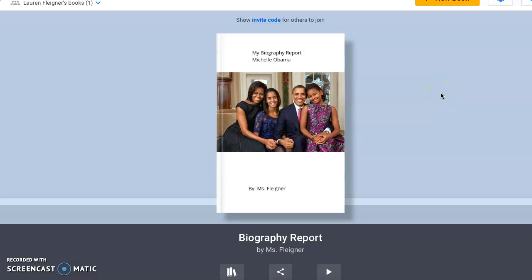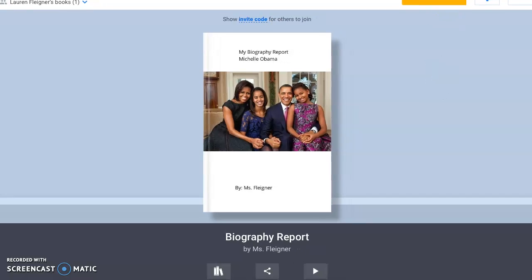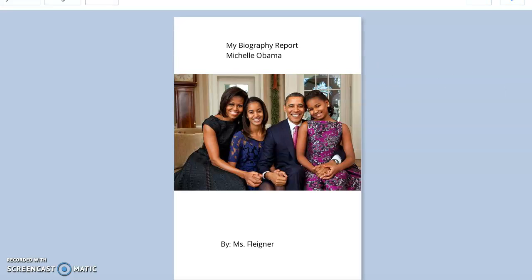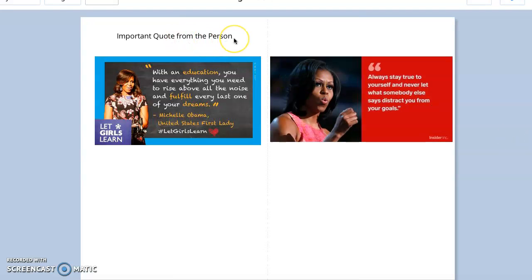So today in Writer's Workshop, we are going to start to work on adding a quote to our biographies. If you open up your book after you log into Book Creator, remember that blue circle with the blue pencil inside, that's going to help you to edit your report. So you're going to turn to the page that says, important quote from the person. Now, you only need to have one quote, but if you want to have two, that's fine as well. Don't do anything more than two quotes. That's going to be too many things on one page.